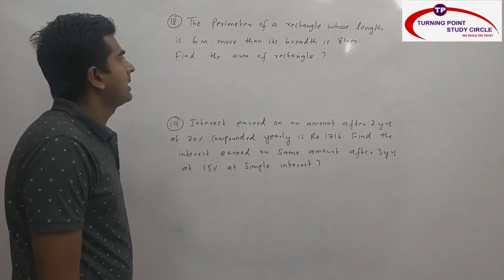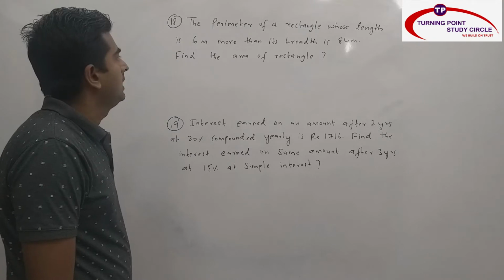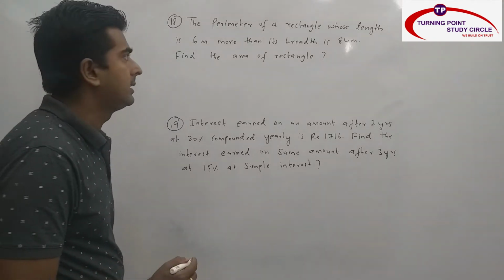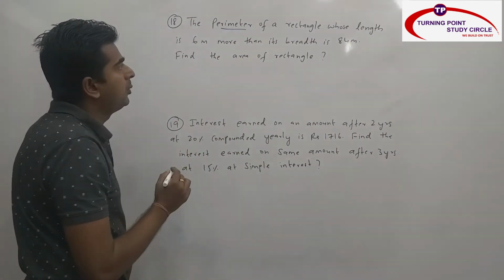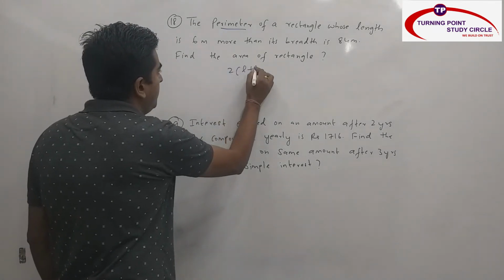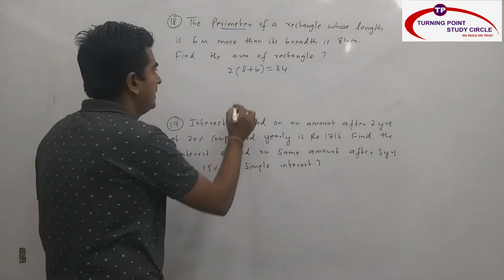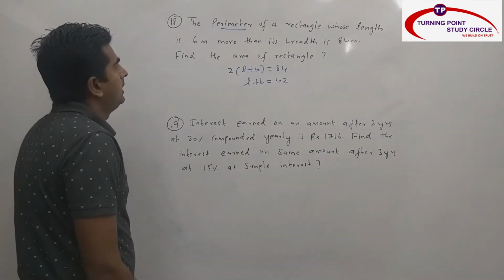The perimeter of a rectangle whose length is 6 meter more than its breadth is 84 meter. Then find the area of rectangle. So what is the area of rectangle formula? Length into breadth. So they have given perimeter of a rectangle is 84. So 2 into L plus B is nothing but how much? 84. Perimeter is nothing but 2 into L plus B. So L plus B is nothing but how much? 42.